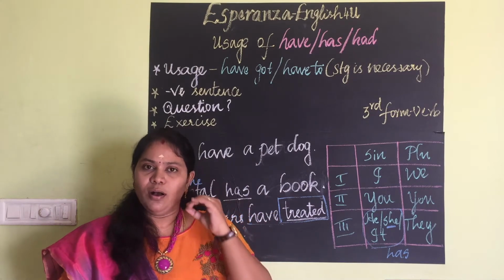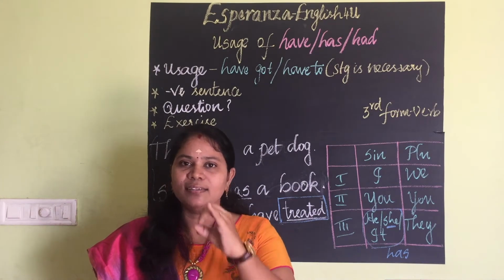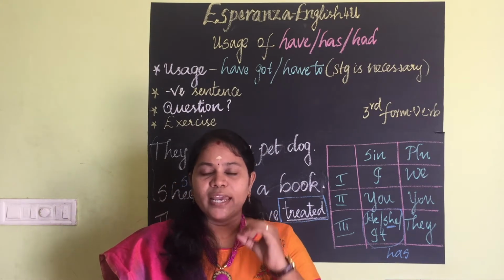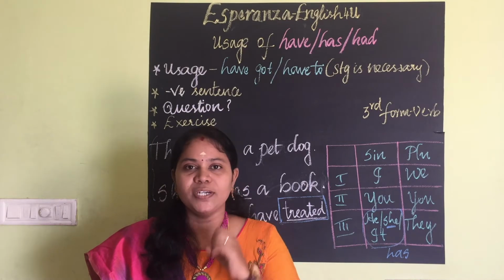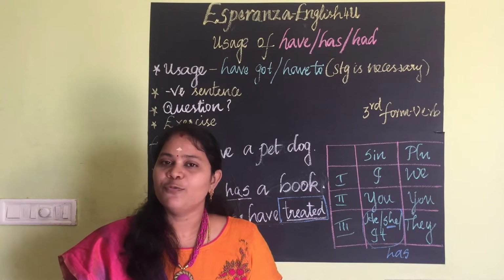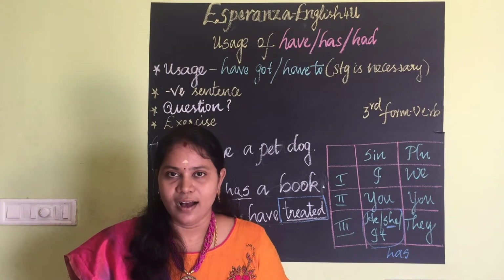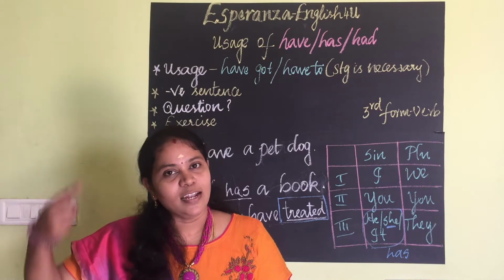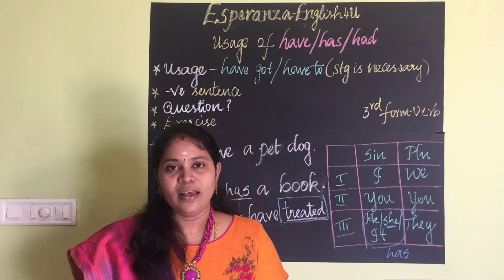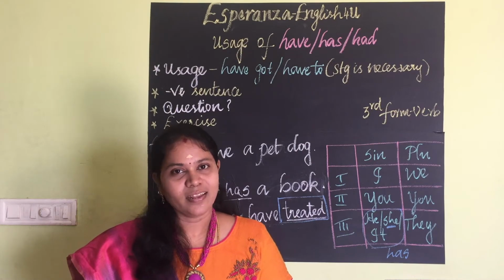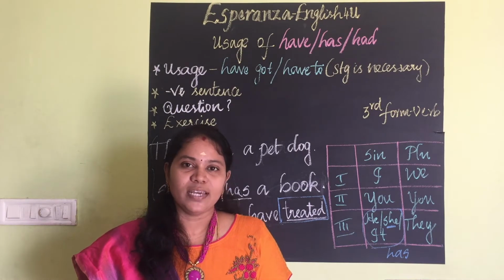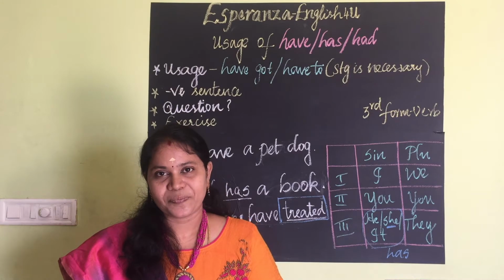So, the usage of have, has, had. It is used for possessions, owning things. For example, I have a car. She has long hair. It has a tail. Clear? So there we are using have, has, had.